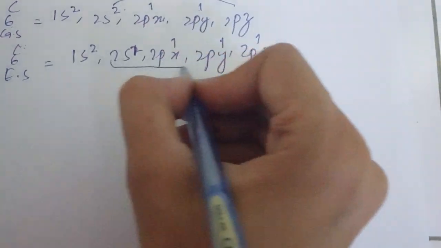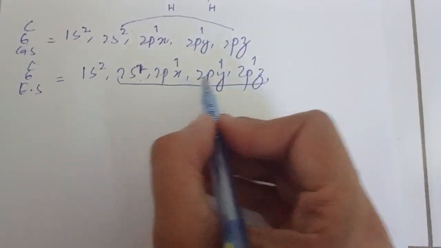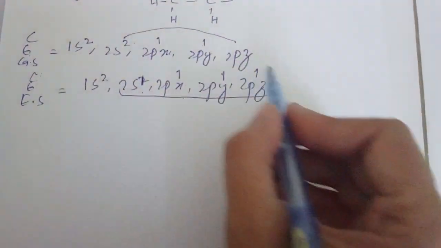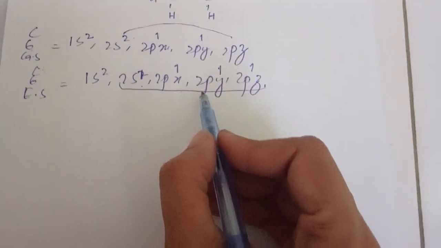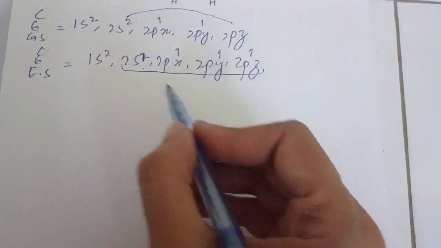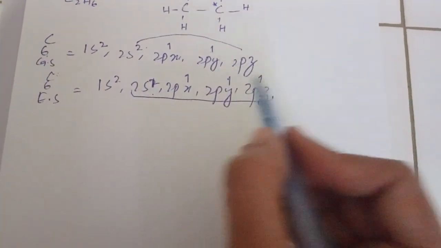In the second outermost orbit, the 2s, 2px, 2py, 2pz are all half-filled atomic orbitals. That is why they will undergo bonding in order to complete their octet or their valencies.